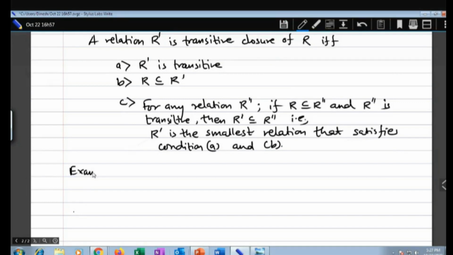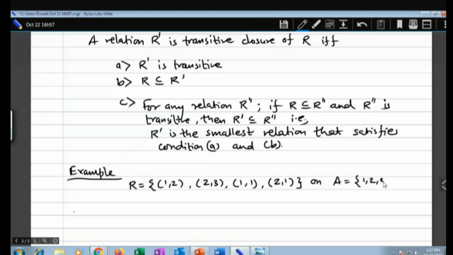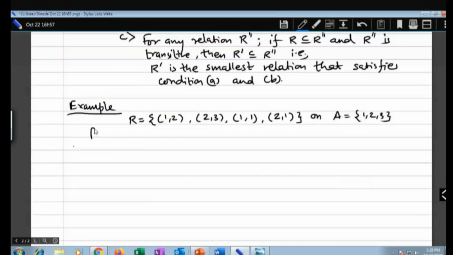Okay. Let me take some relation. Let us say R is equal to 1 comma 2, then 2 comma 3, 1 comma 1, and 2 comma 1 on set A is equal to 1, 2, and 3. And the question is, find the transitive closure of R. So what will be the transitive closure of R?